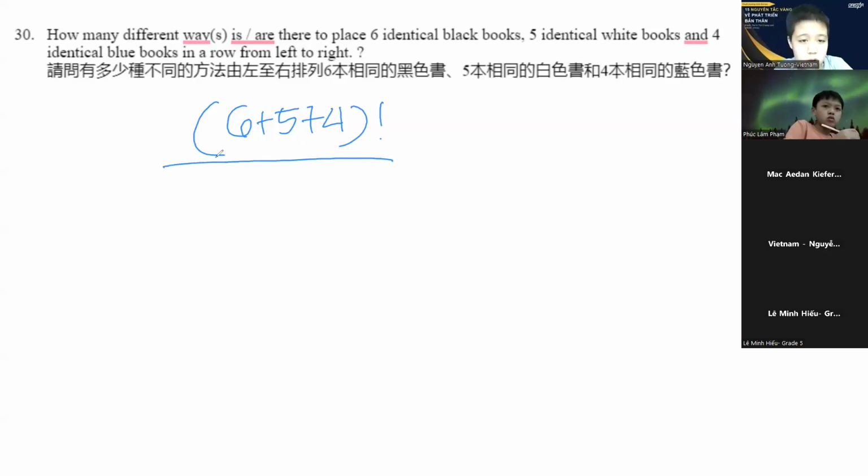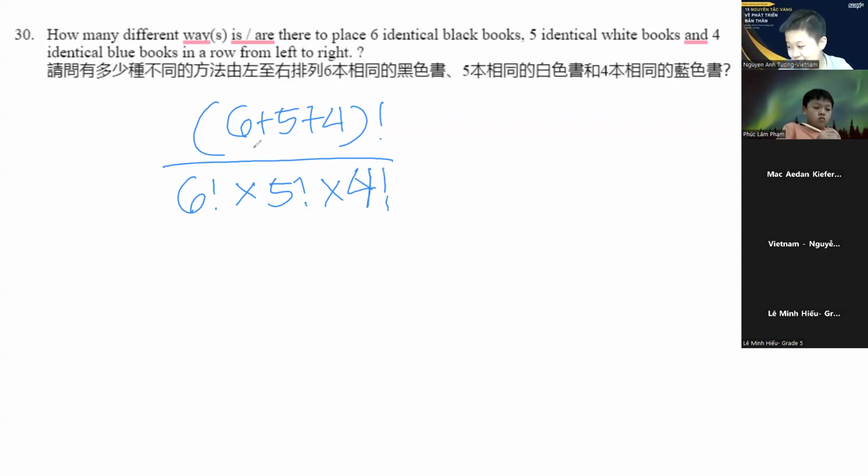This is all the ways we can arrange 15 books, but notice there are identical books. So black, black is exactly the same as black, black if you were to reverse them. So we have to divide by the number of identicals: divide by 6 factorial times 5 factorial times 4 factorial. So this is 15 factorial over 6 factorial, 5 factorial, 4 factorial.